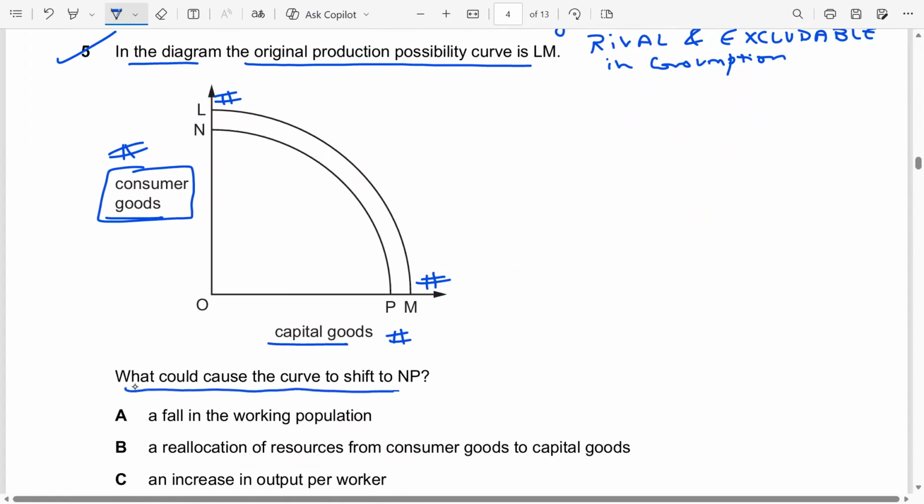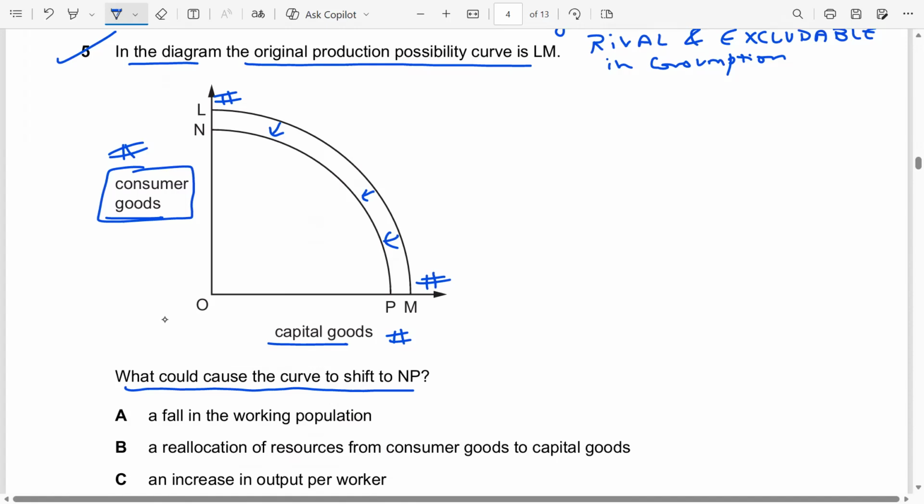What could cause the curve to shift to NT? You see that the production possibility curve is shifting inwards. We have talked about this in our theoretical lessons. Now, access to theoretical lessons will be given to all those students who subscribe to the complete course for Cambridge 9708 AS Economics. The production possibility curve shifts to the left when the resources decrease, when there's an economic decline.